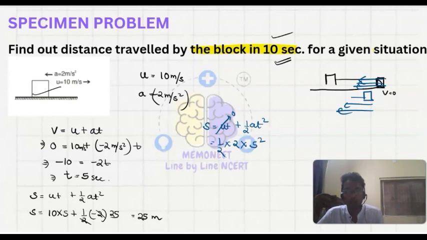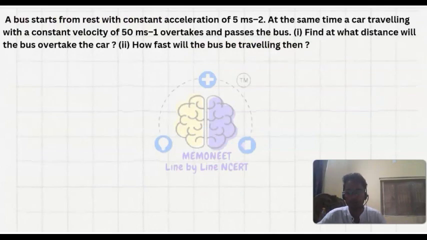This will equal half into 2 into 25, which is 25 meter. So the distance traveled is 25 plus 25, 50 meter.